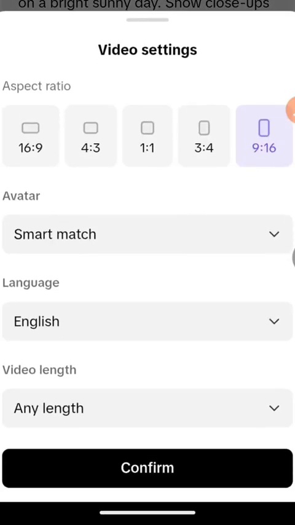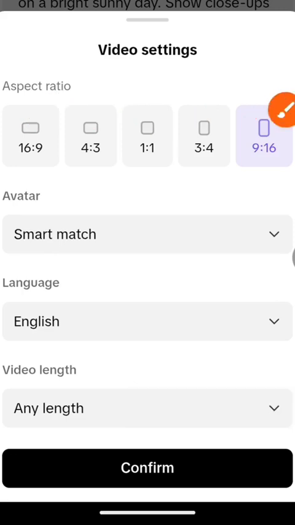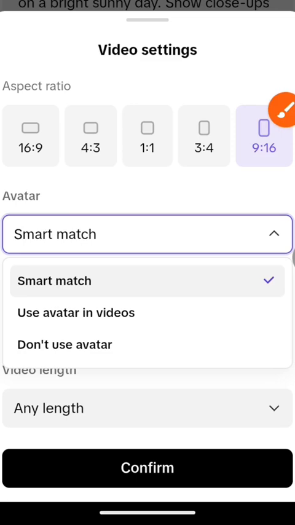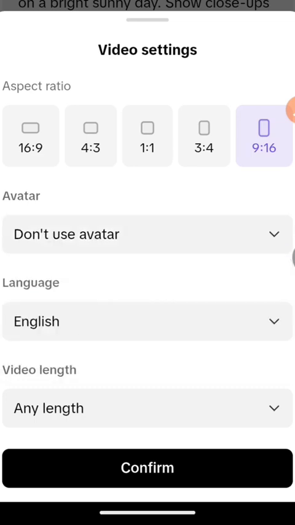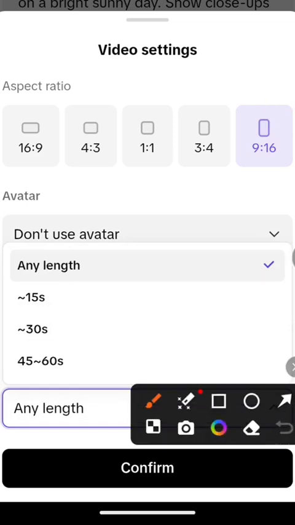and then we have these options come up. We have 9:16, smart match for avatar, language English, and video length, any one. So when I do ads, I know it's either for TikTok or Instagram, so I leave it with 9:16. Then avatar, I don't really like to use avatar in my videos, so I don't use avatar or smart match. Smart match means that there are some places that it's just put someone that will just be advertising a product.